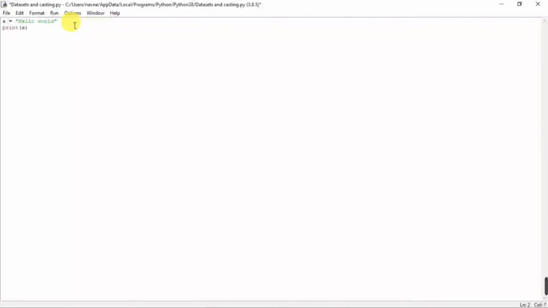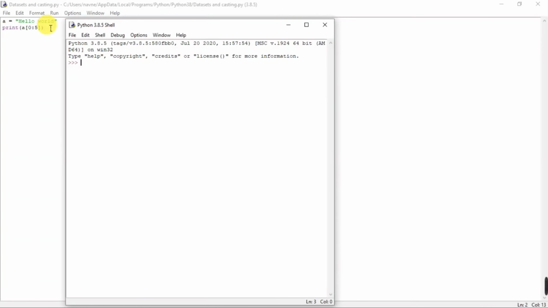Print a, open and close brackets, and I can say from the index 0, 1, 2, 3 and 4. So 0 up till 5, it will print out the things up till 5 and not including 5. So let's try running it. So it printed out hello.